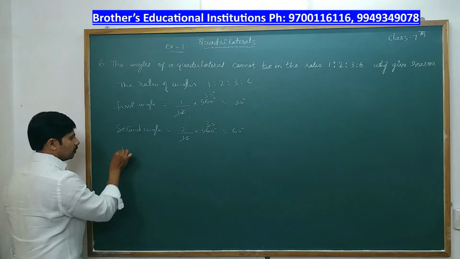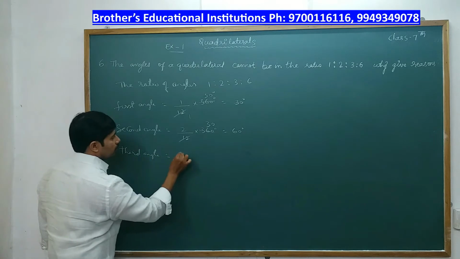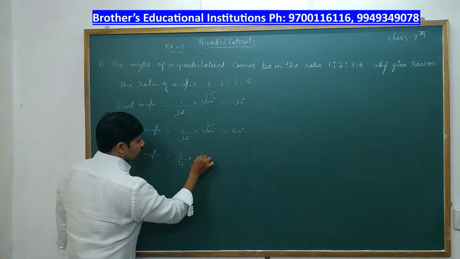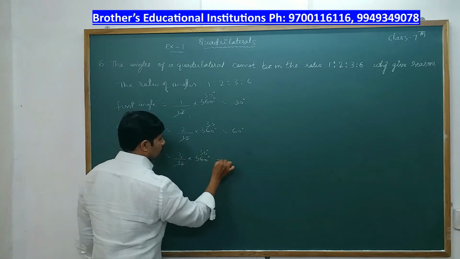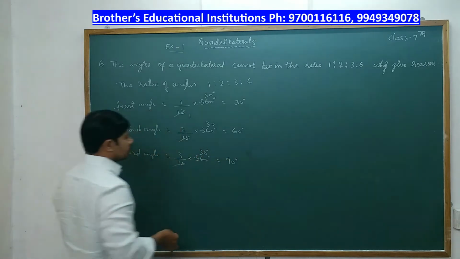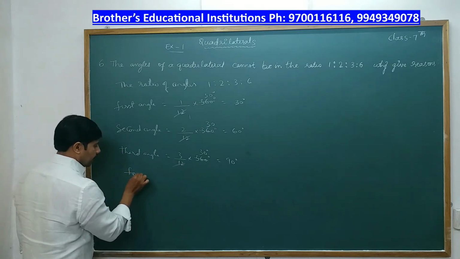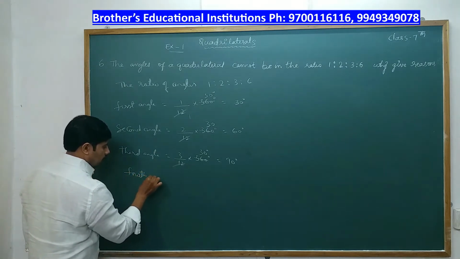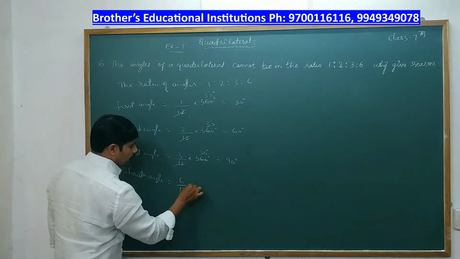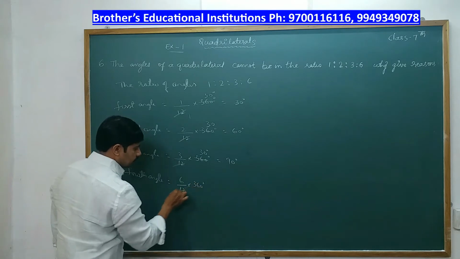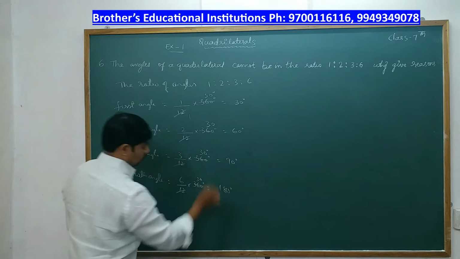Then third angle. Third angle will be 3 by 12 into 360 degrees. 12 ones are 12, 12 threes are 36, 0. So we get 90 degrees. And after that, fourth angle. Fourth angle is nothing but 6 by 12 into 360 degrees. 12 ones are 12, 12 threes are 36, and 0. So we get 180 degrees.